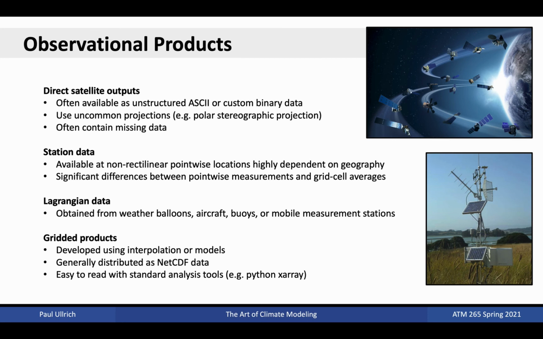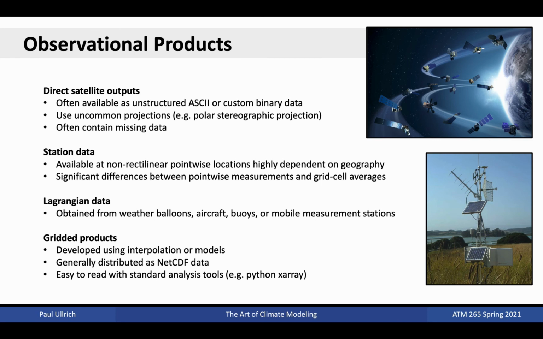Additionally, there are significant differences between pointwise measurements and grid cell averages, so one needs to be careful when using these products to evaluate GCM performance. Lagrangian data include weather balloons, aircraft, buoys, or mobile measurement stations. These types of data are even more difficult to deal with because the measurement position changes in time and space.